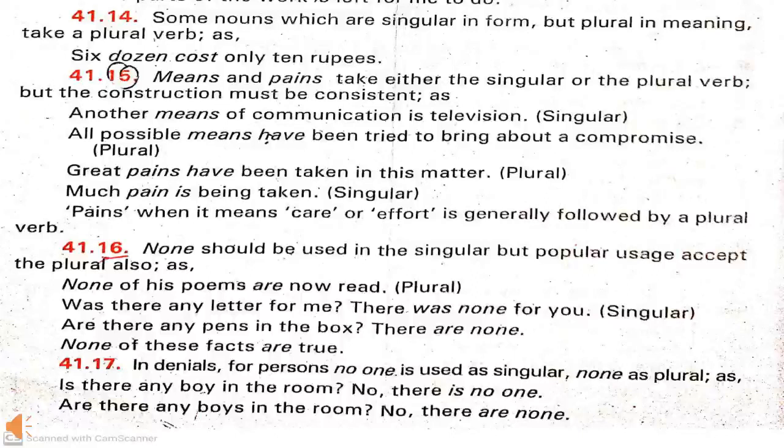There are some nouns which are singular in form but their meaning is plural. With these nouns, a plural verb is used. For example, 6 dozen cost only 10 rupees. Here dozen is a plural noun, so the verb cost is used, which is plural.